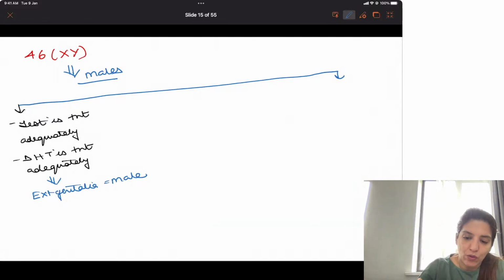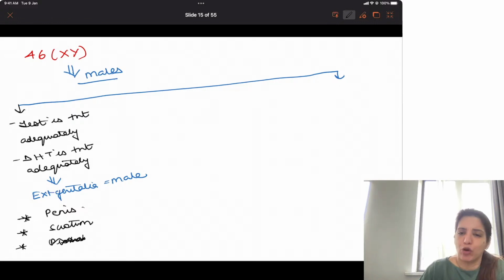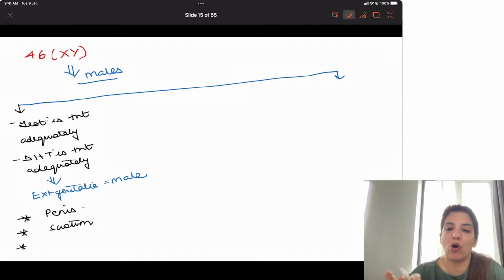Right? Now, what are male external genitalia? Penis, scrotum, and penile urethra, prostate. All these are your male external genitalia. We are concentrating only on penis and scrotum.